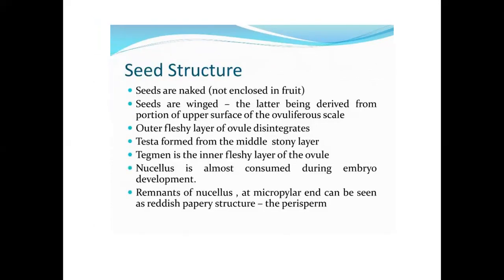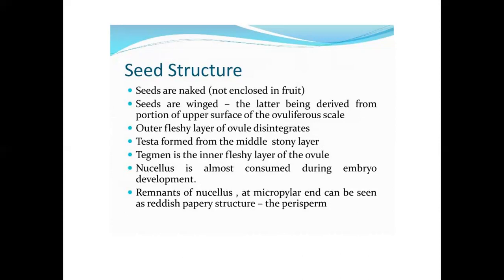Seeds are naked, not enclosed in fruit. Seeds are winged, the wing being derived from a portion of the upper surface of the ovuliferous scale. Outer fleshy layer of the ovule disintegrates. Testa forms from the middle stony layer. Tegmen is the inner fleshy layer of the ovule.